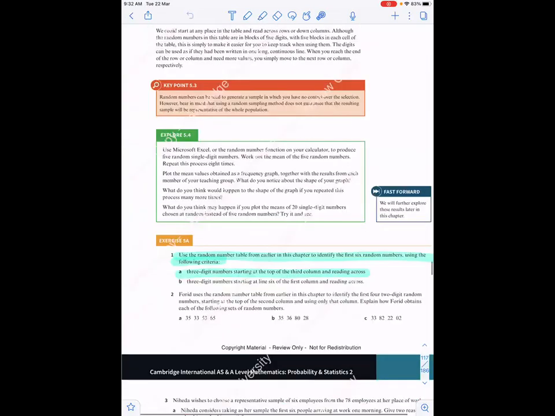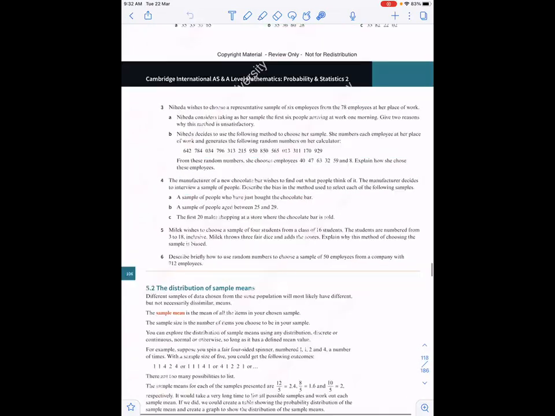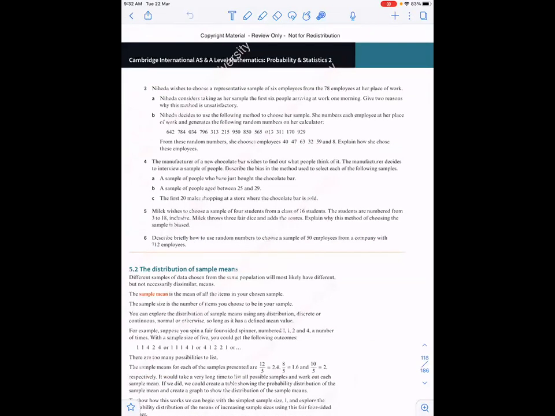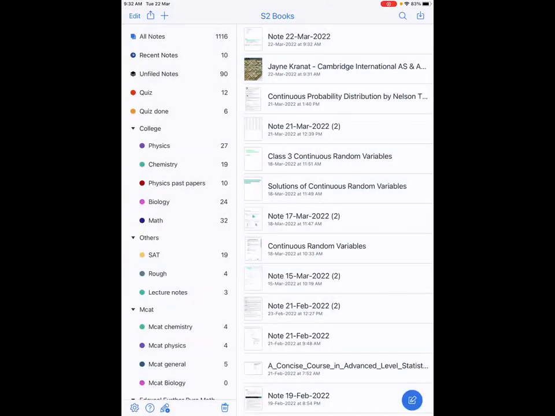Miss, does this random numbers table have to be this one, or can they give any table? You can even use a calculator for this. Do you know that? Okay. You have a random number button there and you can generate random numbers from there as well.